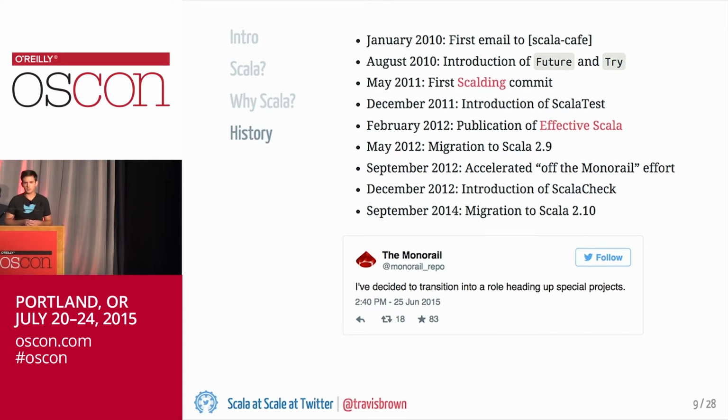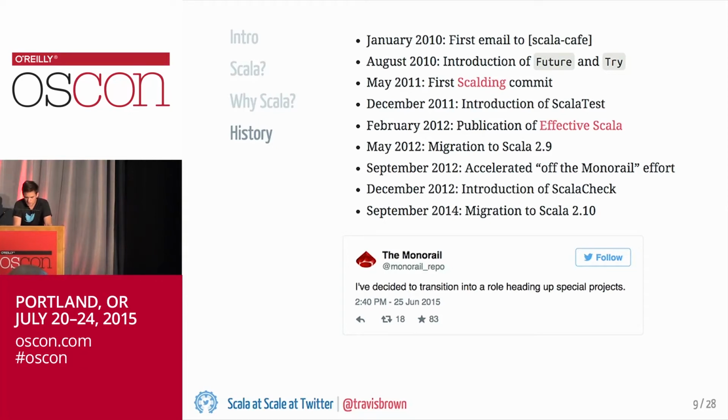Except the style guide. The style guide is actually Effective Scala. So Scala School is a set of notes from lectures that were given at Twitter in the very early days of Scala at Twitter. Yeah. So Effective Scala is the style guide. This was published in February of 2012. And it's very, very widely cited still, both inside of Twitter and in the Scala community.